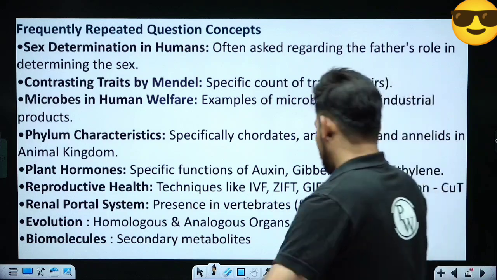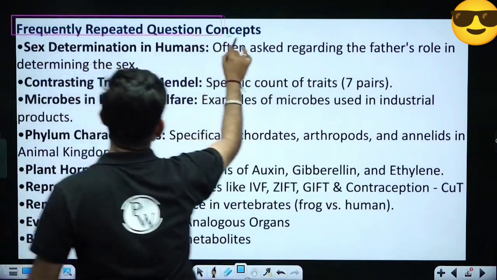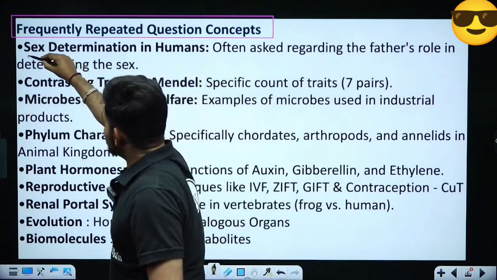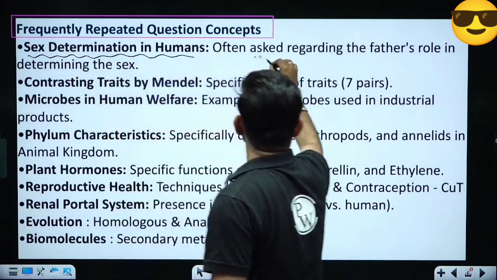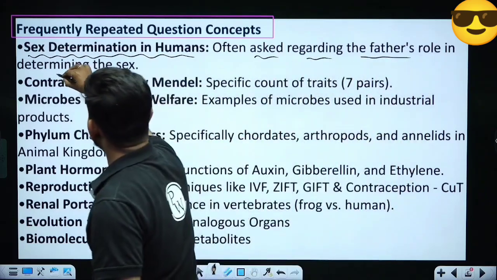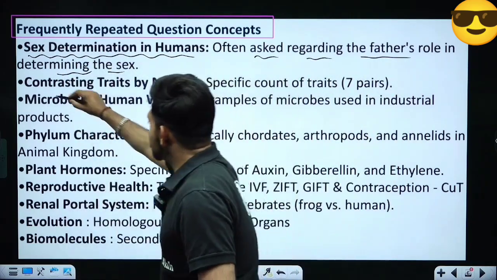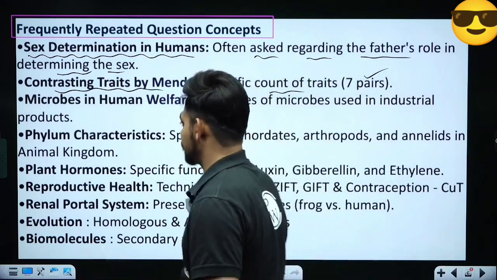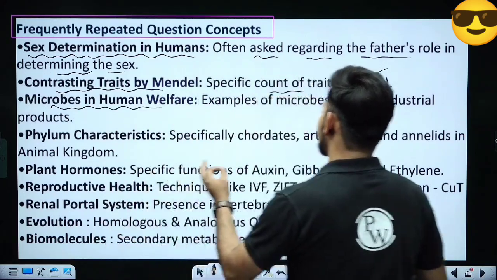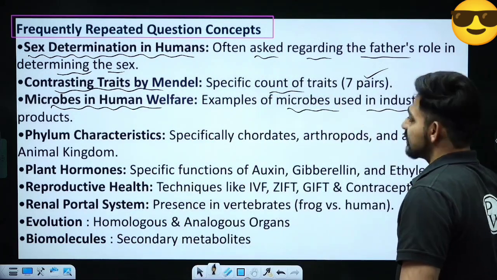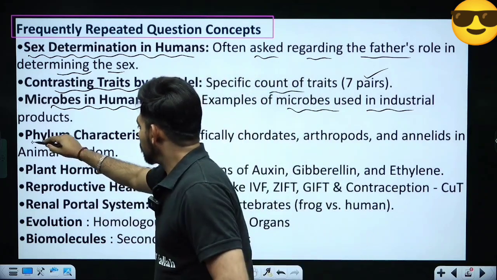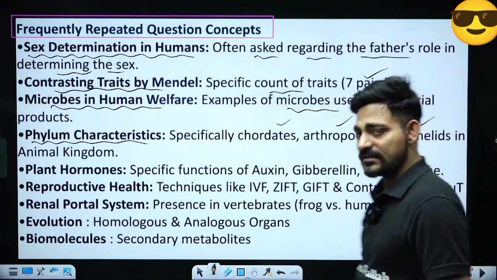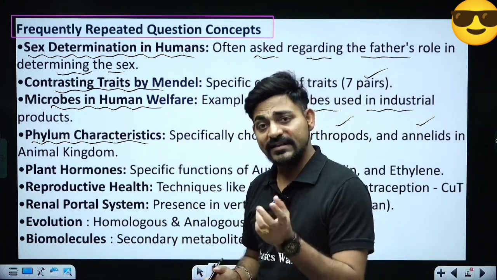Okay, now we'll be talking about frequently repeated question concepts. If we talk about this particular concept, sex determination in humans, it is often asked regarding the father's role in determining the sex. Contrasting traits by Mendel, the specific count of traits, that is, the 7 pairs of contrasting traits. From the chapter microbes in human welfare, examples of microbes used in industrial products. Phylum characteristics from animal kingdom, specifically chordates, arthropods and annelids. The linker animals, exclusive features.